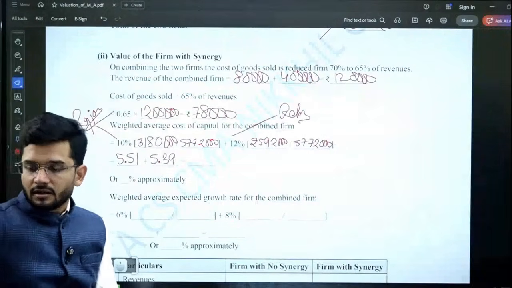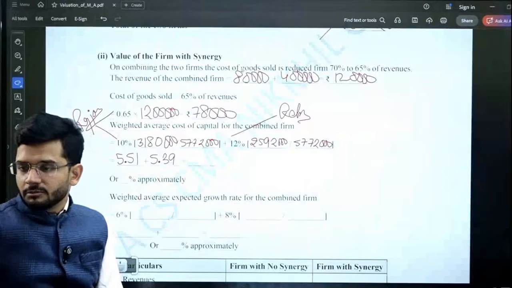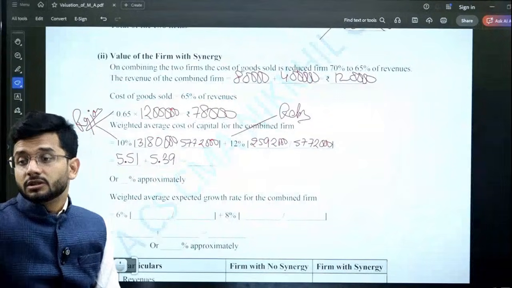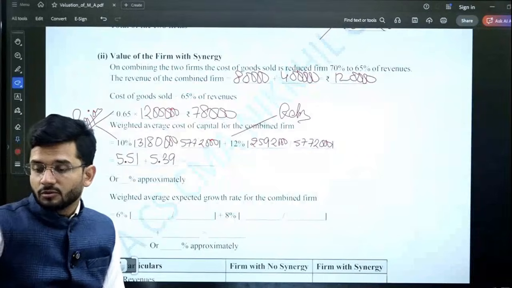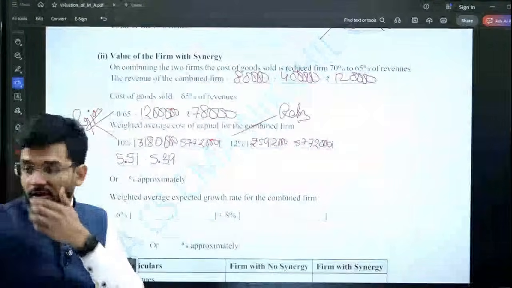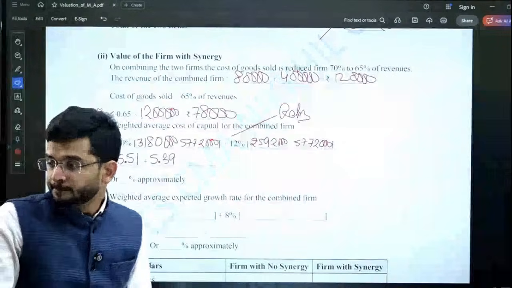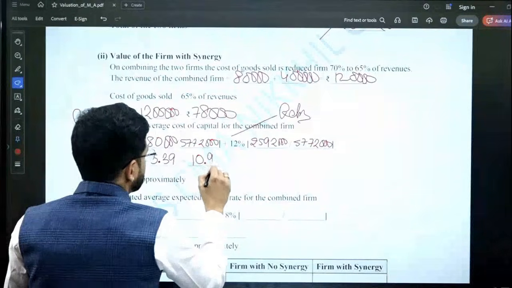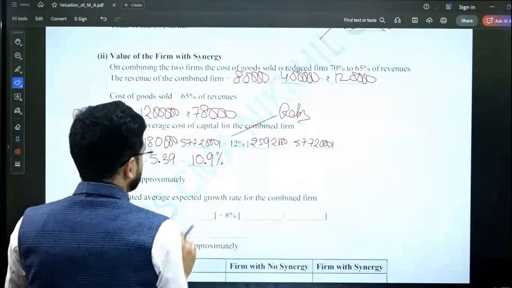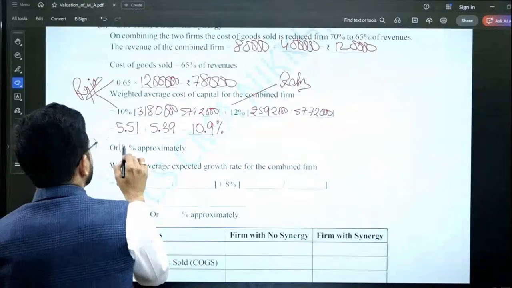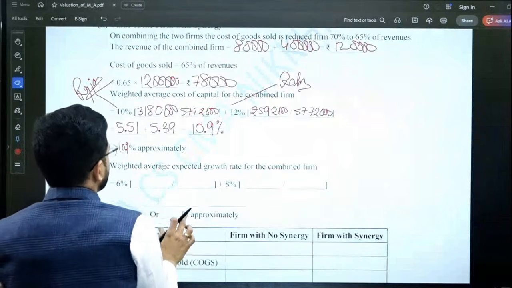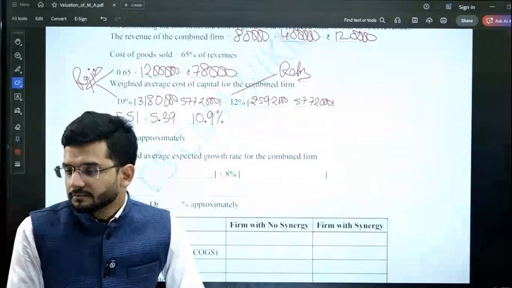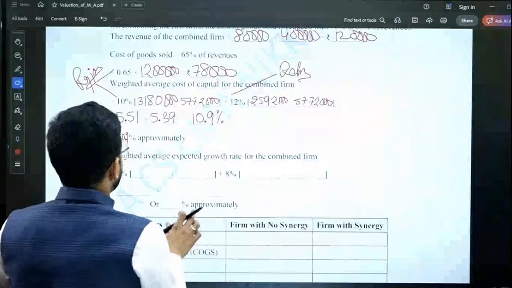What is the combined cost of capital? Anyone, if you computed it, please tell me in the chat box. Because I want you to compute it. That's the whole point. I don't want to just compute it, put it on the board and then you copy it. I want you to compute it. 10.9% is the combined cost of capital. The combined cost of capital is 10.9%.